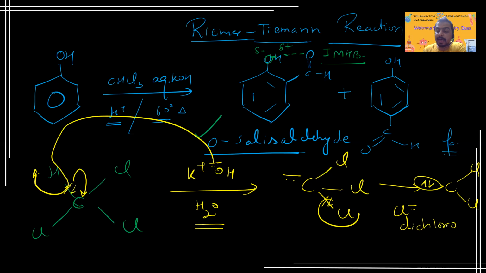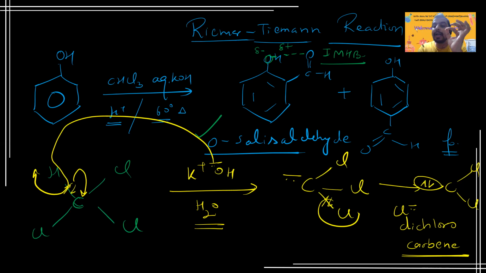Okay, so this is the dichlorocarbene molecule, and you won't believe NEET and IIT JEE have asked several times what is the intermediate in the Reimer-Tiemann reaction. So that is the carbene.